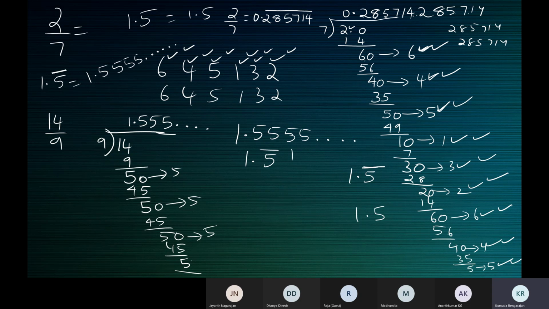So we say that when the division does not come to an end, the quotient will be non-terminating. Because the division does not end, the quotient also will not end. The digits in the quotient will not end. Non-terminating, but repeating decimal. Repeating because the digits 285714 will keep repeating. Not always do many digits repeat. In this case of 14/9, only one digit is repeating, 1.5 recurring.